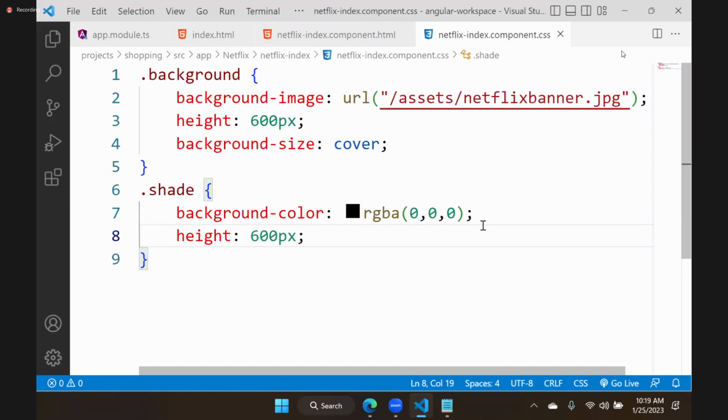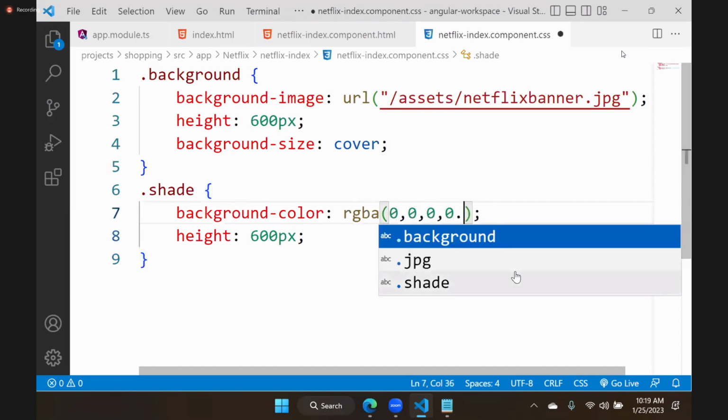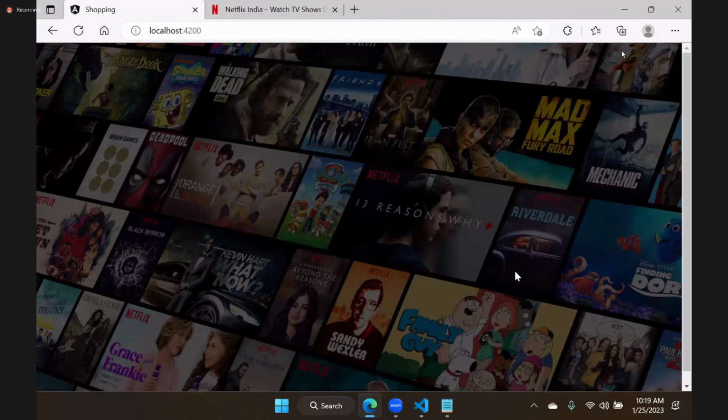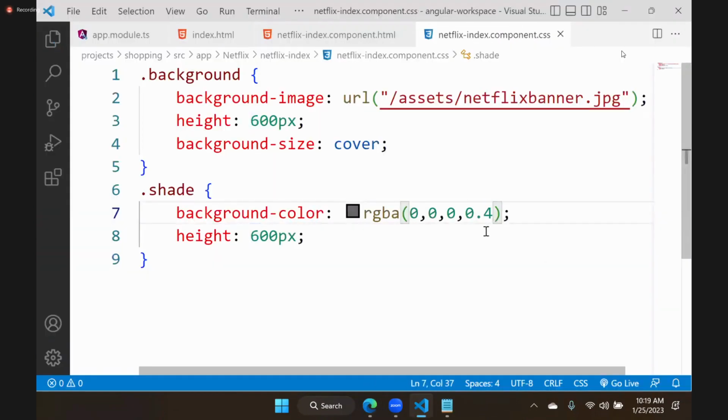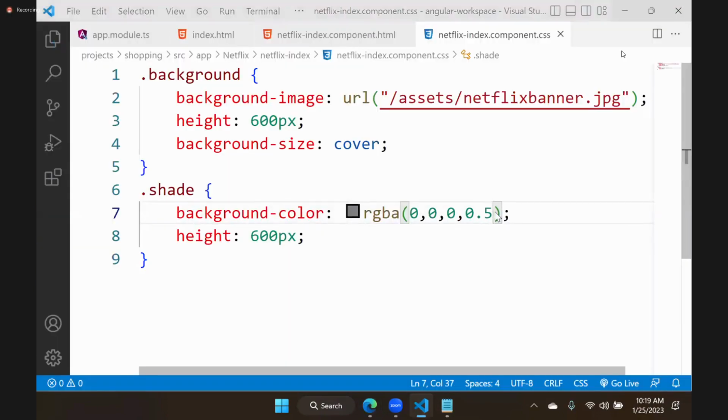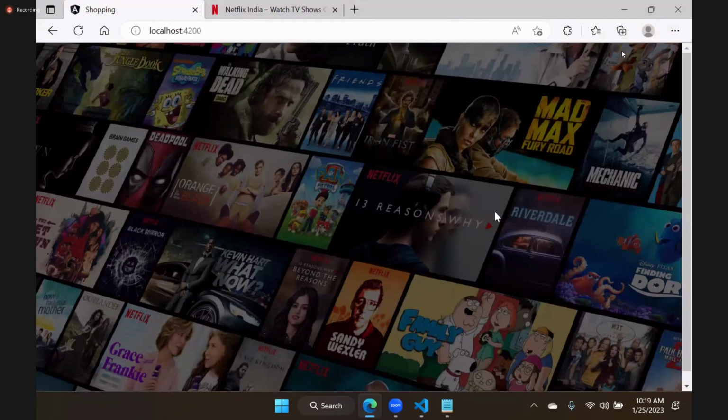But that background shade should be transparent. Then we will put alpha as 0.6. Alpha value will be from 0 to 1. Then it will be a little transparent now. We have a background image, but it is not dominating. That depends on how much transparency you give. 0.4 means more transparent. Here I am giving 0.5, a little dark. So we put a background image in such a way that it is not dominating. Okay, index is ready.